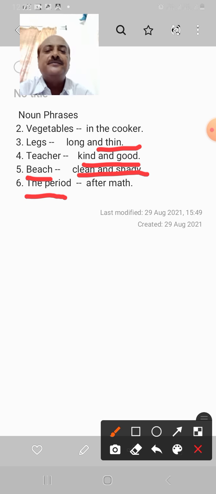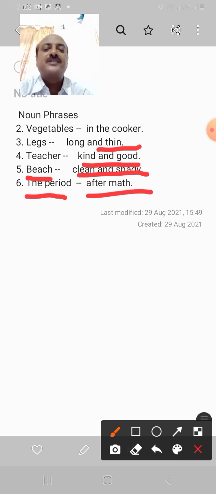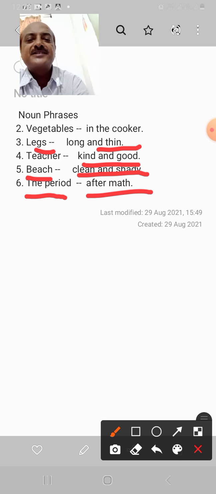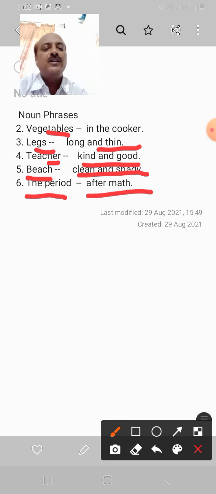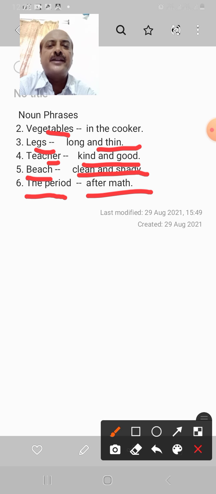The period, after math. So legs, vegetables, teacher, beach, the period, all these are nouns. And in the cooker, long and thin, kind and good, clean and shady, after math are noun phrases. So you can see how interesting noun phrases and adjective phrases make it to read and to speak.